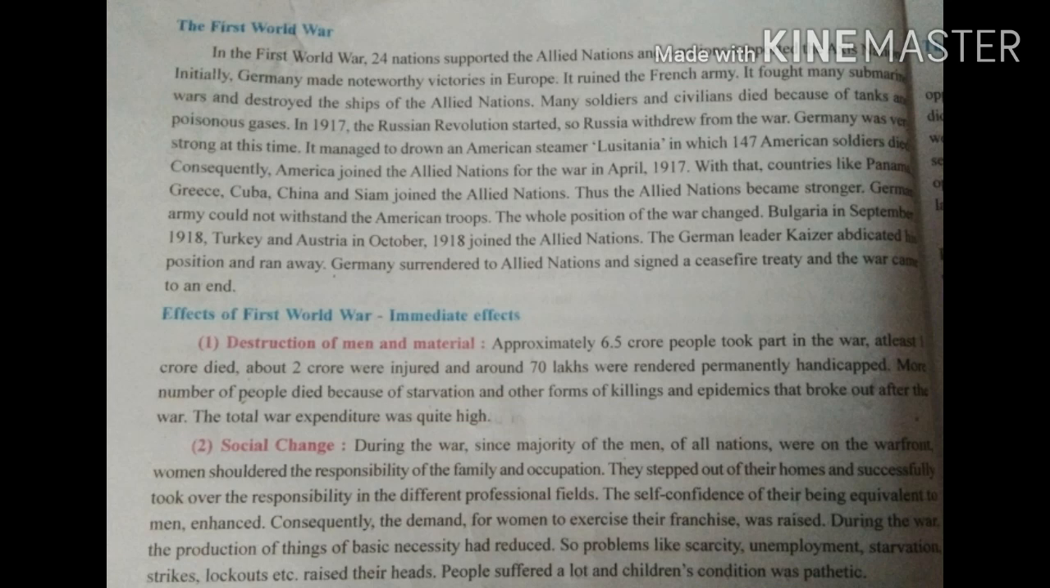These are all approximate data, and 70 lakh people were rendered permanently handicapped. More people died because of starvation. Starvation means not being able to get food, so because of that people died. Other forms of killing were epidemics. Epidemic means an outbreak of illness, and epidemics broke out after the war, and the total war expenditure was quite high. So the first effect of the First World War is the destruction of man and material.